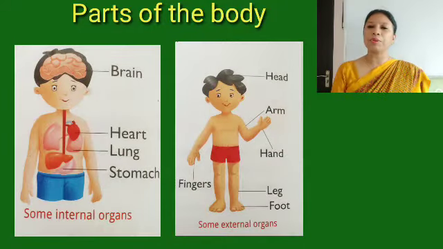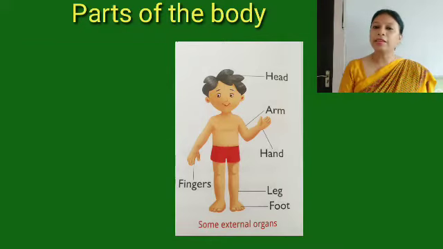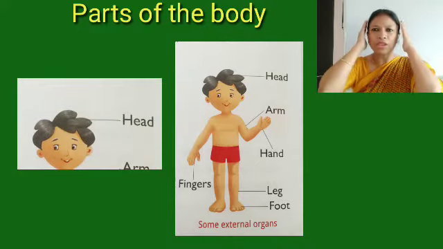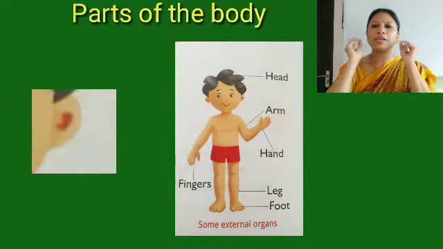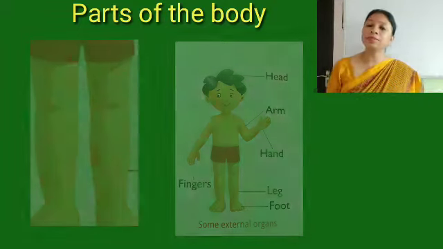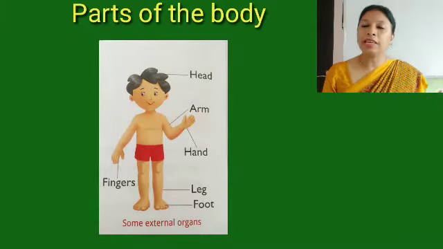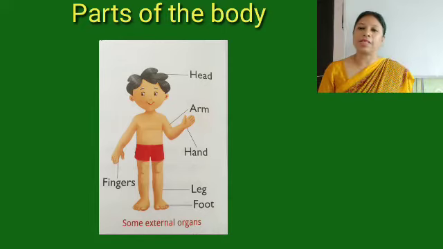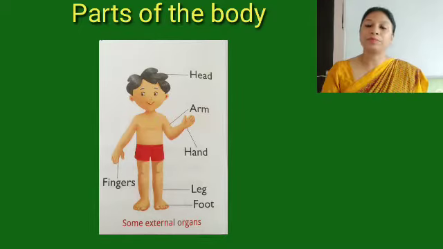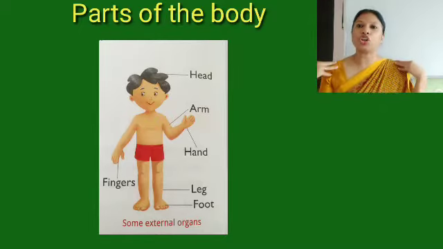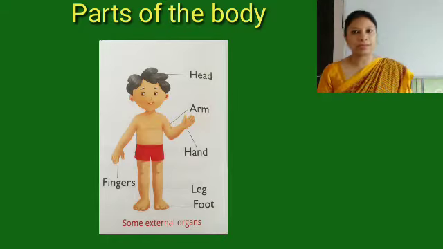So what can you guess by the word external organs? Like your head. You can see your head, isn't it? Hands, your ears, your legs, right? So the body parts which you can see are called external organs, like your neck, right? Your eyes, your knees, your shoulder. These are all your external organs, right?